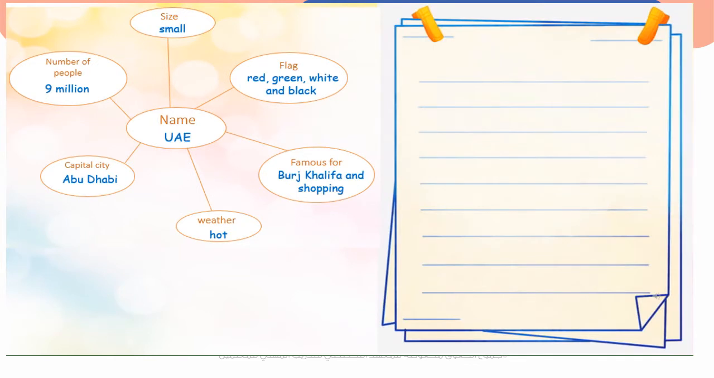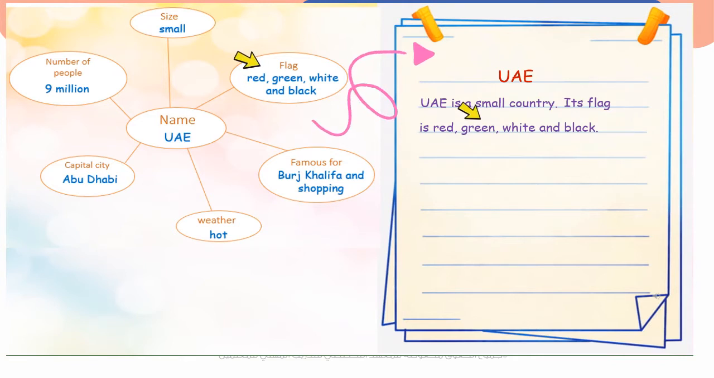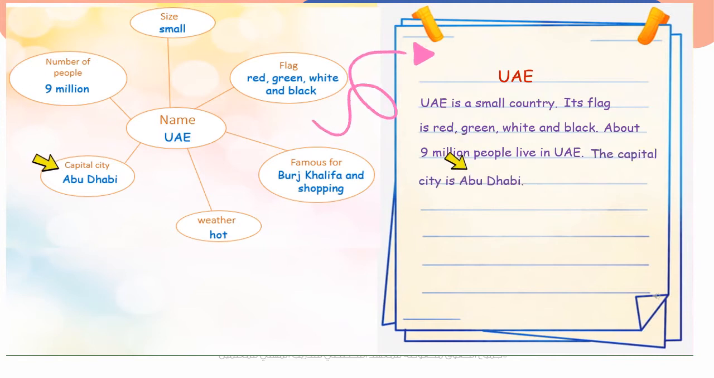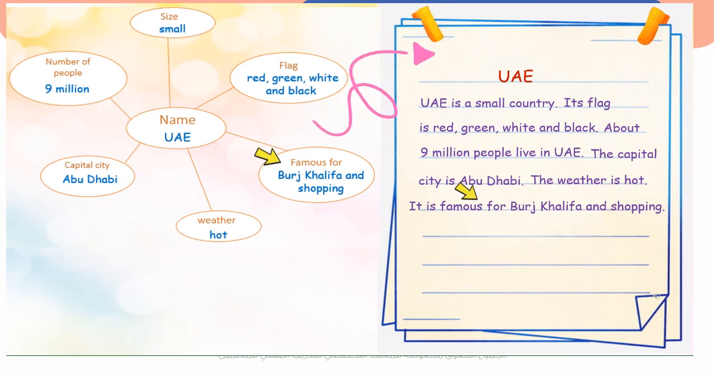Now use the information in the mind map to write about UAE. We will start with the title. UAE. UAE is a small country. Its flag is red, green, white, and black. About 9 million people live in UAE. The capital city is Abu Dhabi. The weather is hot. It is famous for Burj Khalifa and shopping.